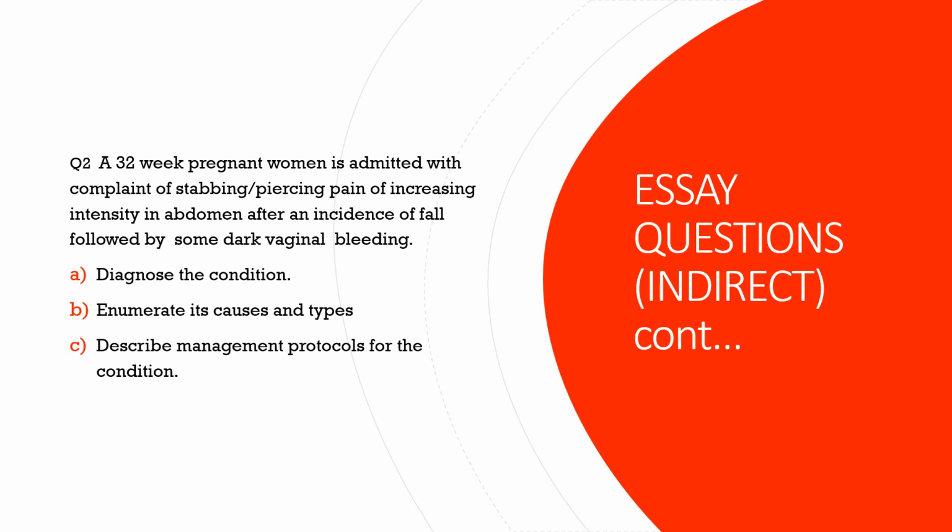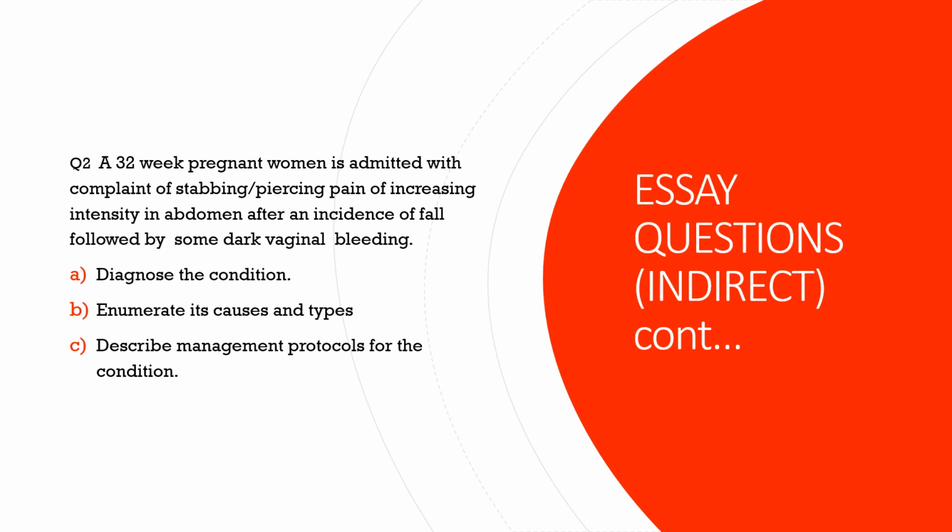Here's another example of indirect essay questions. A 32 weeks pregnant woman is admitted with complaint of stabbing or piercing pain of increasing intensity in abdomen after an incidence of fall, followed by some dark vaginal bleeding. What do we understand again from this? It's a case of antepartum hemorrhage as the gestational week is above 28th week. Now how to differentiate whether it is placenta previa or abruptio placenta?